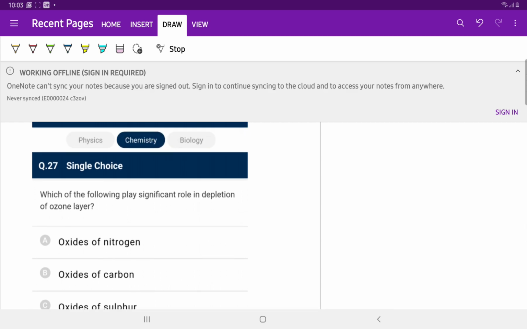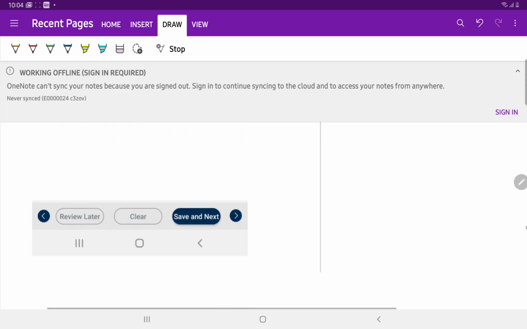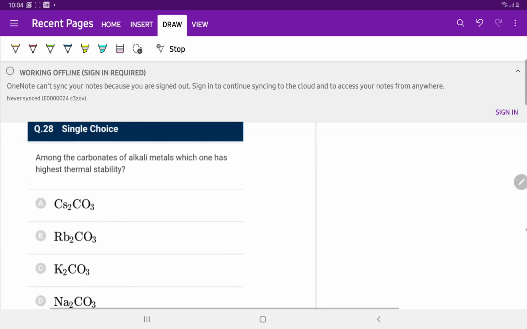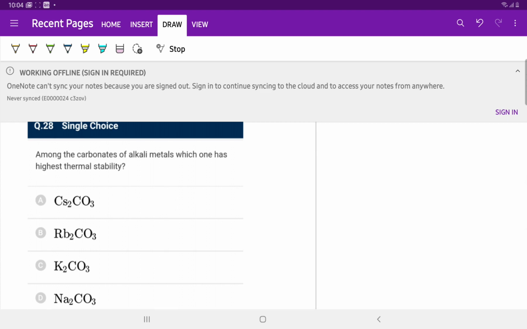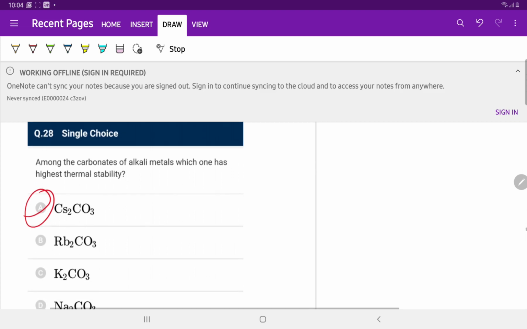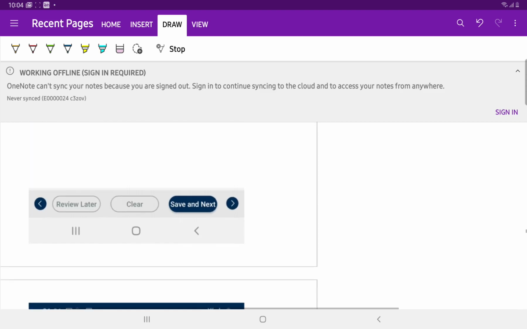Question number 27. Which of the following plays a significant role in depletion of the ozone layer? Oxides of nitrogen. Question 28. Among the carbonates of alkali metals, which one has the highest thermal stability? On moving in a group from top to bottom in alkali metals and alkaline earth metals, the stability of carbonate increases, since a larger anion is stabilized by a larger cation. So maximum thermal stability is cesium carbonate, Cs2CO3. Question number 29.